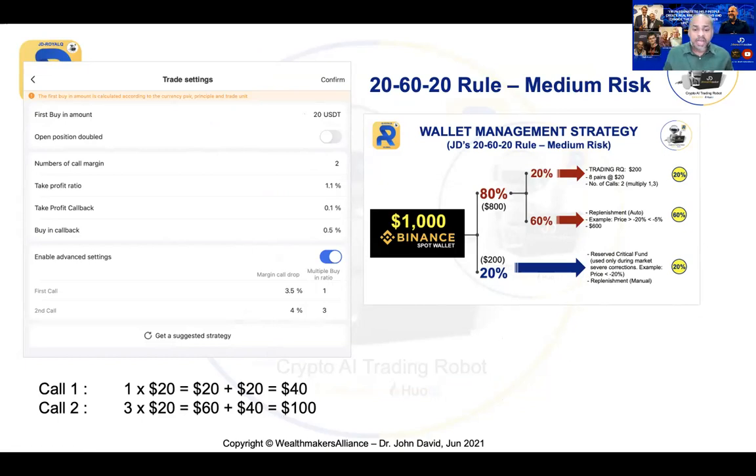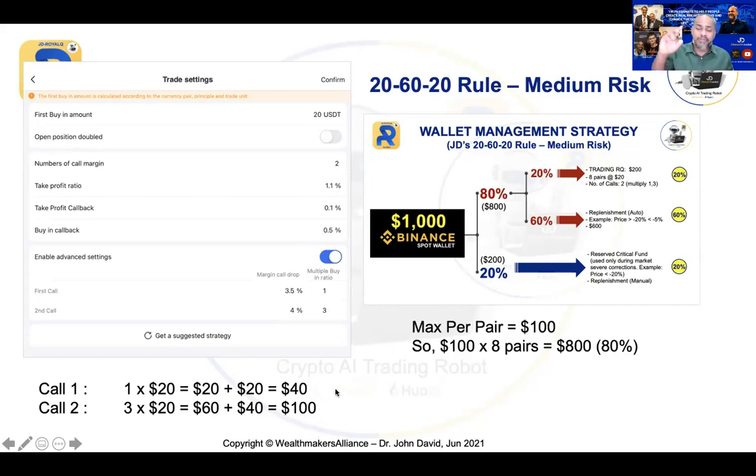Now, if the market still goes further against me by 4% from the new average price, it will multiply by 3. So 3 times 20 is 60. 60 plus 40 earlier trades, that will be accumulated to $100. So that simply means for every pair, the maximum allowable fund is only $100. That's all. It will not take more.